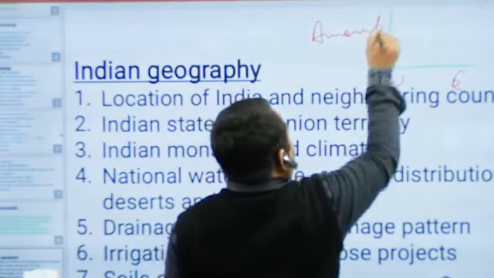If we talk about desertification, it takes more time to explain, but I would like to tell that the extension of desert areas because of human activities or natural factors is called desertification. Desertification is a process of increasing the area of desert, either by human or natural action. The next topic is the drainage system and drainage pattern.